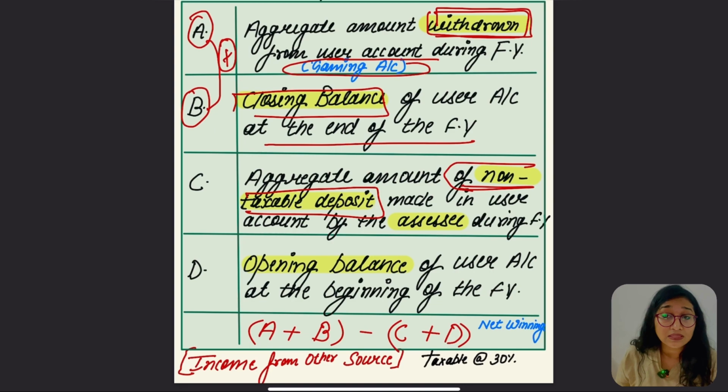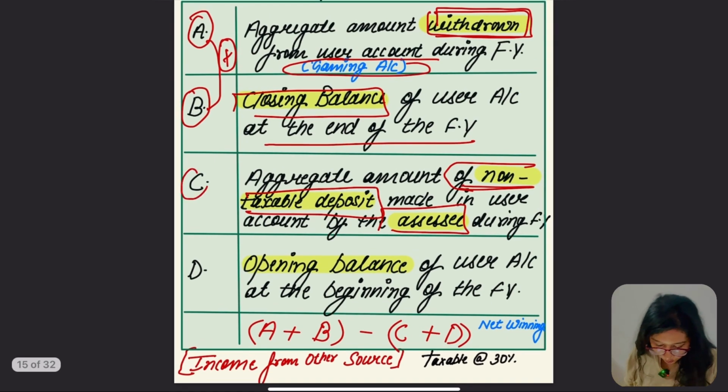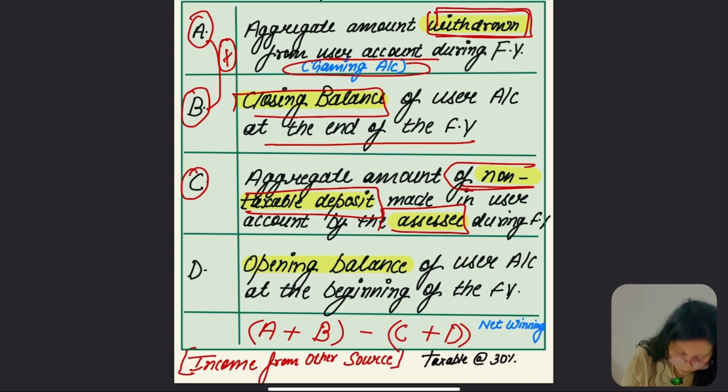The tax is already paid to the government, that's why we are calling it a non-taxable deposit. So we are going to take the aggregate amount of non-taxable deposits made in the user account during the financial year. Hope this point was also clear to you.